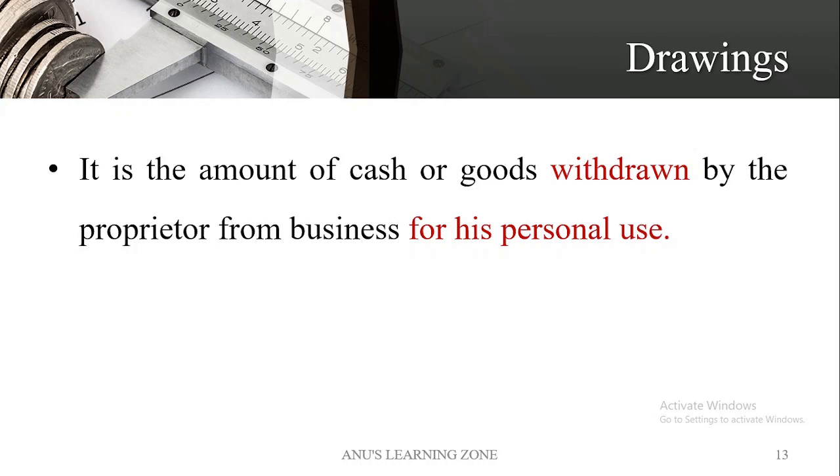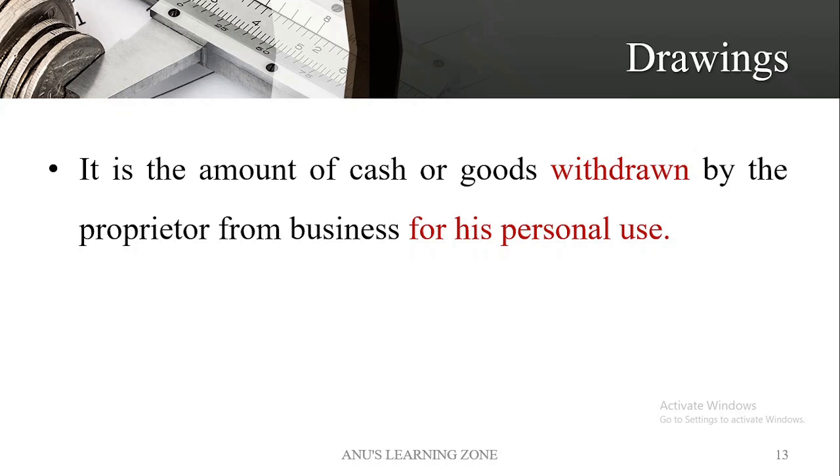Okay. On the other hand, if I am taking a laptop in order to present it to someone, that can be considered as what? Drawings. Okay. And another example that I can give you is, I have invested rupees 1 lakh for the purpose of business, but from this 1 lakh I have taken back rupees 20,000 for my personal use.